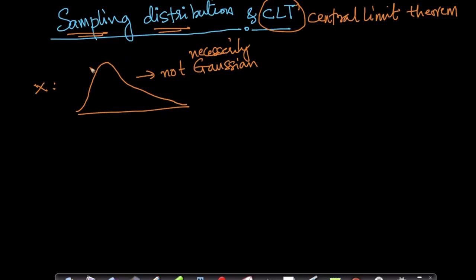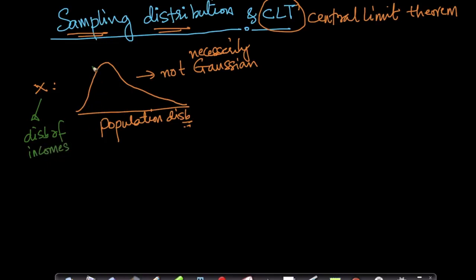Remember, this is the population distribution. Let me make that clear. This could be the distribution of incomes of people, let's say. Let's assume x is the distribution of incomes.